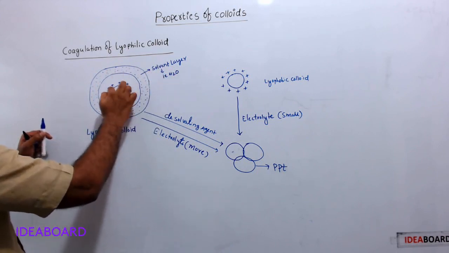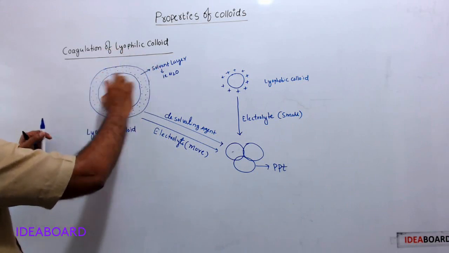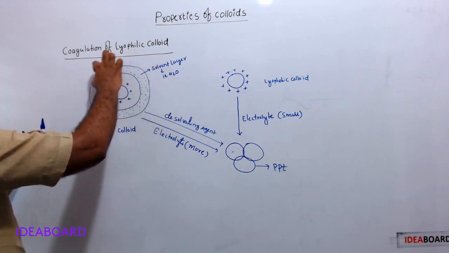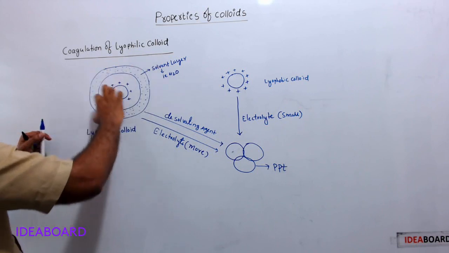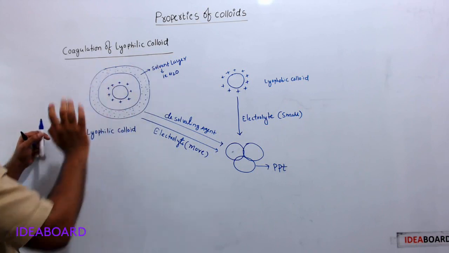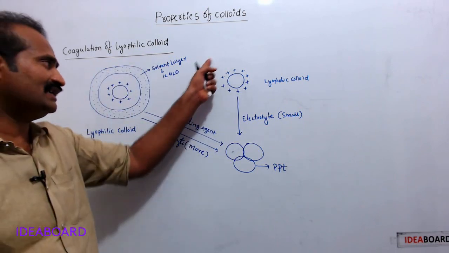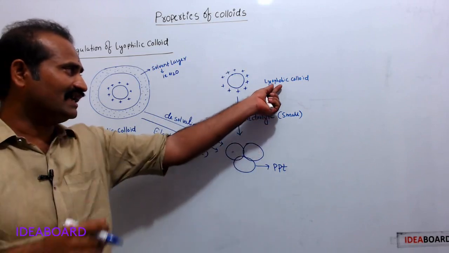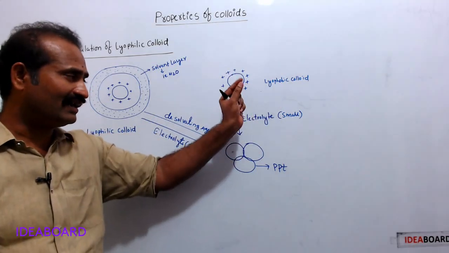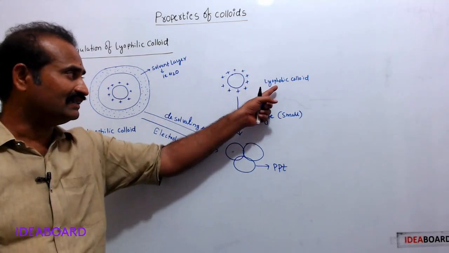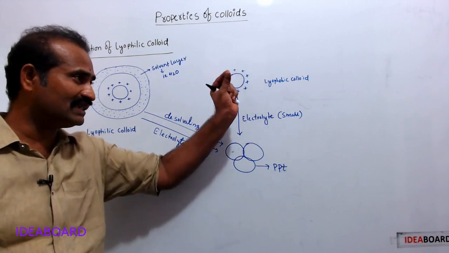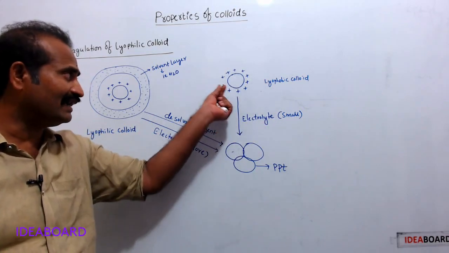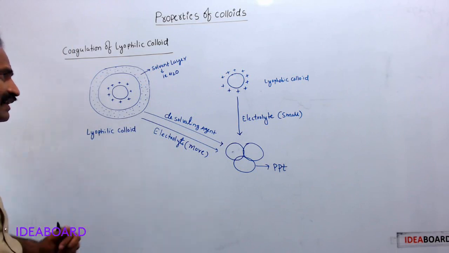Here solvent means water, so a water layer is there, and the charge also is there. Here only charge is there, but no solvent layer, because lyophobic colloid does not have any affinity towards solvent, that's why the solvent layer is absent. Here the solvent layer is present.